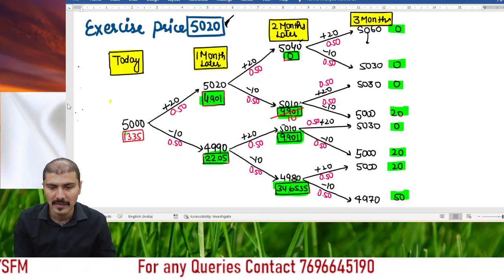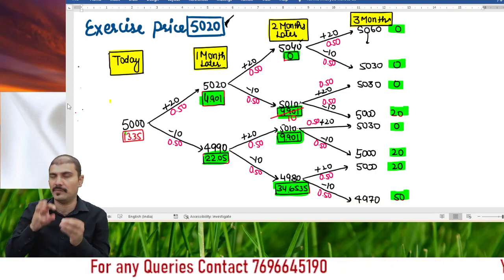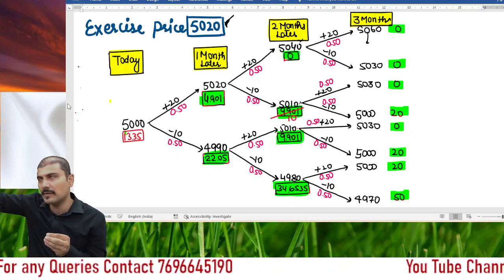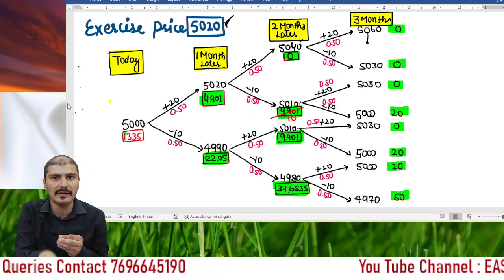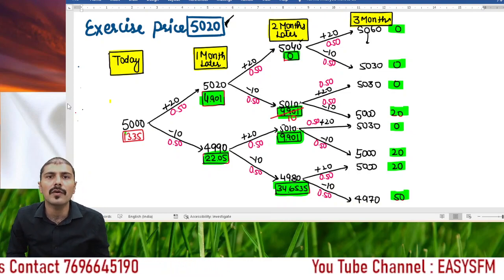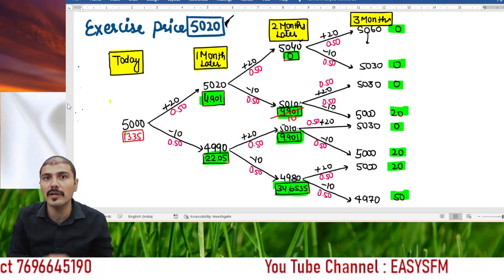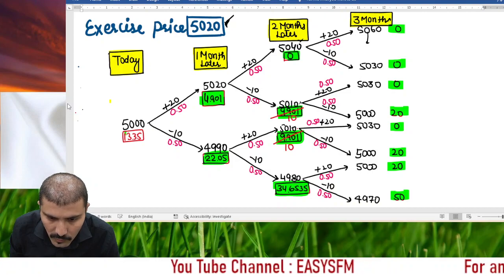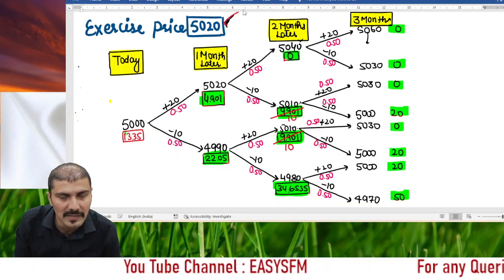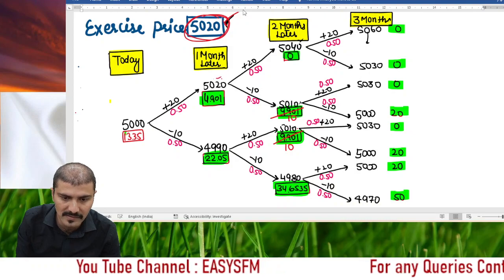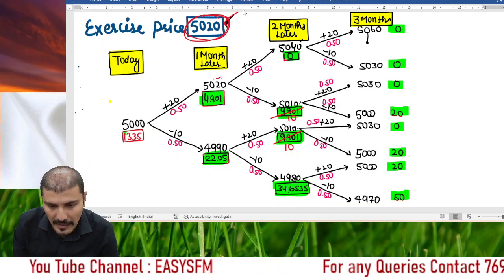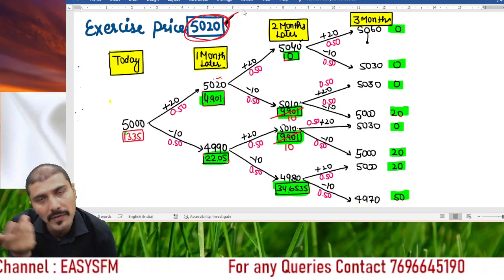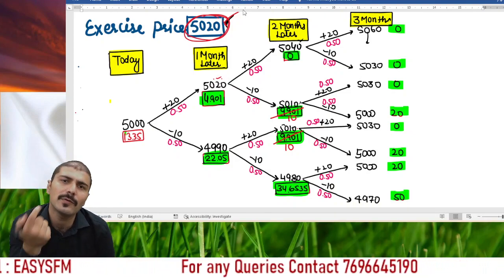In a similar manner, if the price at the end of the second month is 5010 and I hold it for 3 months, then whatever benefits I'll generate, the value today, that is the end of 2 months value, is 9.90. If I exercise it today, I will get a benefit of 10 rupees. So what should I do? How to get the benefit? 5020 is the exercise price. Don't try to look at this one; this is the exercise price and this is the actual market price. So it is lower than that, and 10 rupees is the benefit. So should I try to get the 10 rupees benefit? Yes. So that is the additional benefit due to this option.